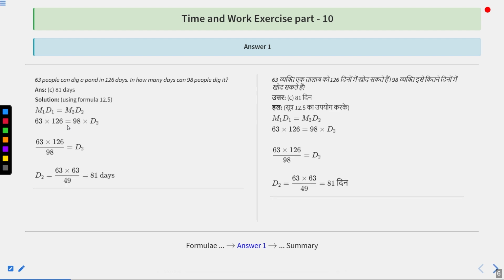Now, we are going to use formula 12.5. According to that formula, M1 D1 equal to M2 D2. Here M1 is 63 into D1 is 126 equal to M2 is 98 and D2 we have to find. So D2 becomes equal to 63 into 126 upon 98, that is equal to 63 into 63 upon 49, 81 days. So option number C, 81 days is the correct answer.